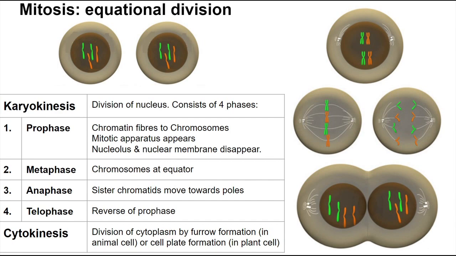M phase is the phase where actual cell division occurs. The number of chromosomes in the parent and daughter cells remains the same, so it is also known as equational division. M phase consists of karyokinesis, nuclear division, and cytokinesis, cytoplasmic division. Karyokinesis, or nuclear division, is followed by cytokinesis, i.e., division of the cytoplasm to give rise to two daughter cells.